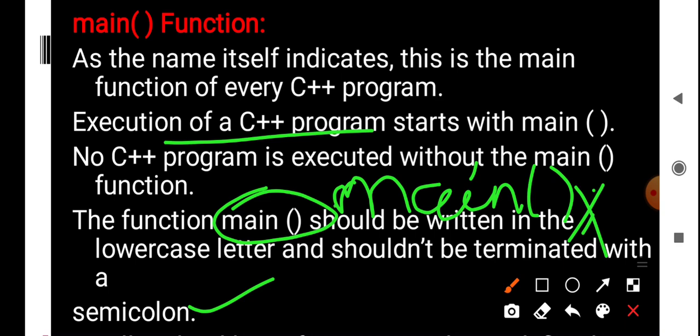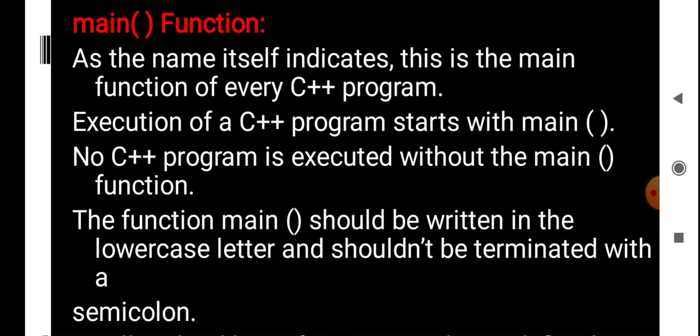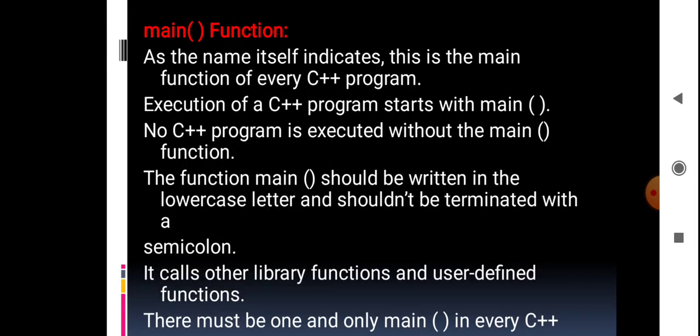If you are giving it like this, what does it mean? It means there is nothing after the main function, but right after the main function we have to execute other statements. If you give a semicolon, it will throw an error. So we should avoid using a semicolon after the main function.